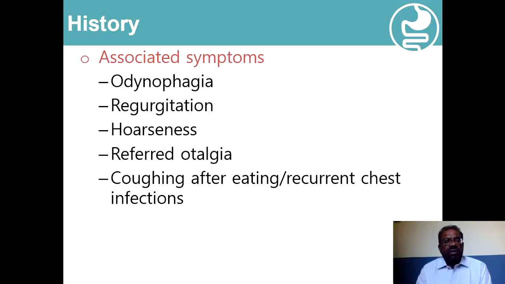And if the patient complains of coughing after eating, or the patient is having recurrent chest infections, this indicates most likely a problem with the oropharyngeal phase of dysphagia, because there is incomplete or defective closure of the various openings in the pharynx. So the food will be drooling out into the mouth.